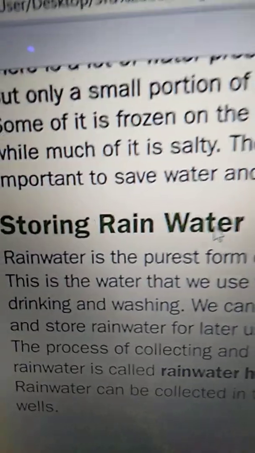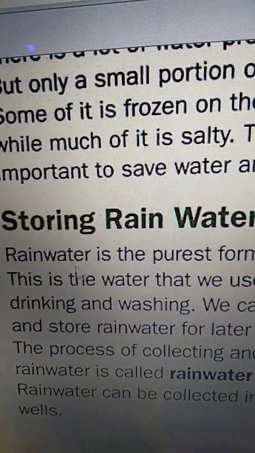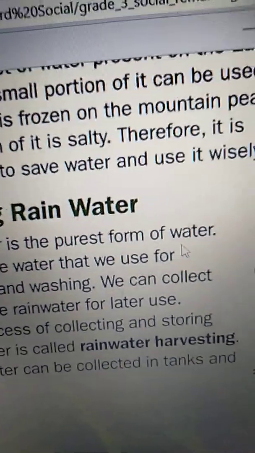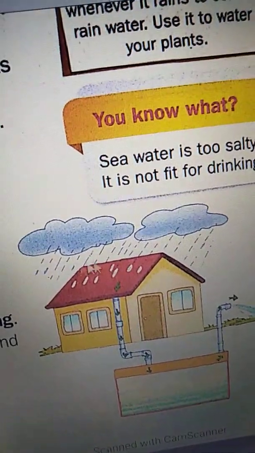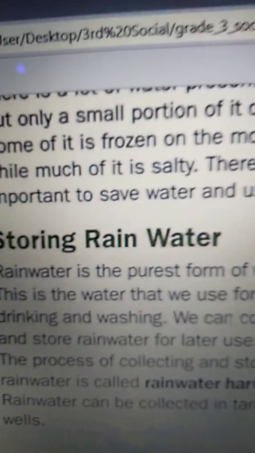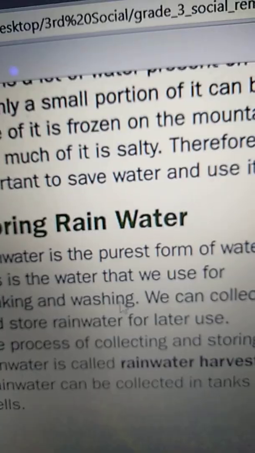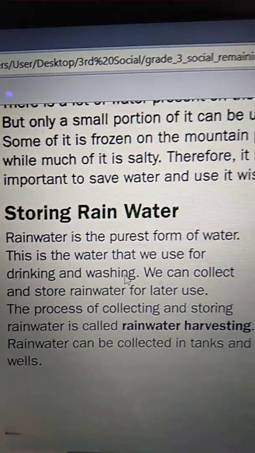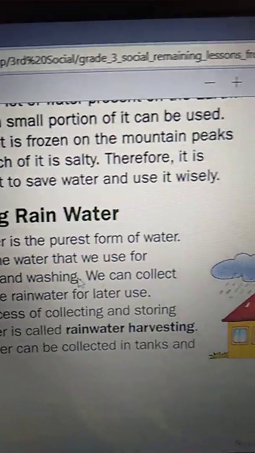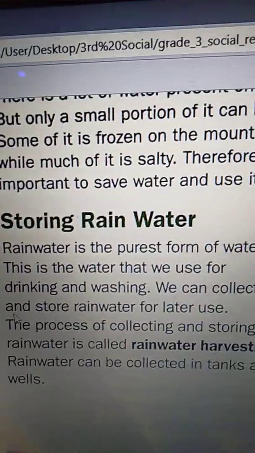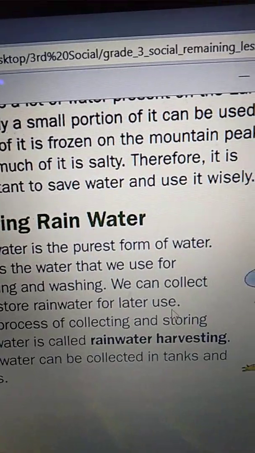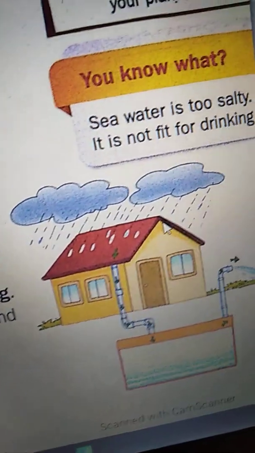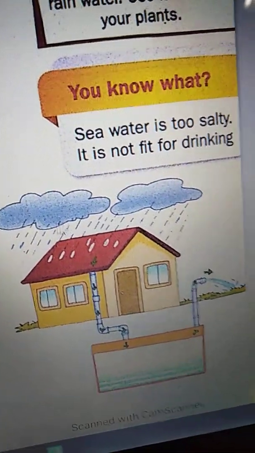Now see, storing rainwater. Rainwater is the purest form of water. Yes, rainwater is the purest water that we get. This is the water that we use for drinking and washing. We can collect and store rainwater for later use. See, we can collect.